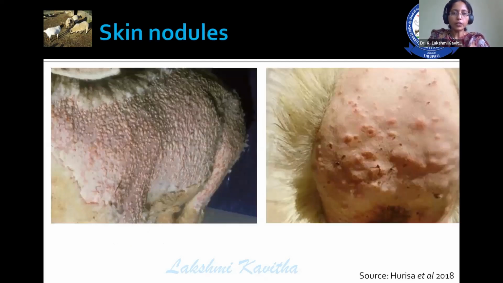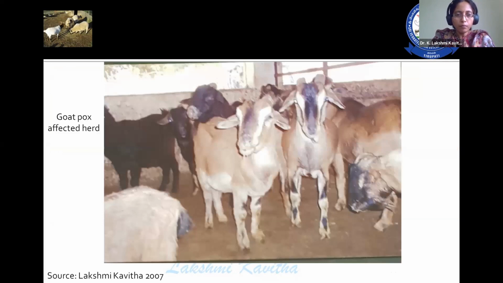These are the skin lesions that appear on the surface of skin because of the pox. So definitely you can easily differentiate between pox and blue tongue by observing these things, even PPR. And this is the goat pox affected herd.